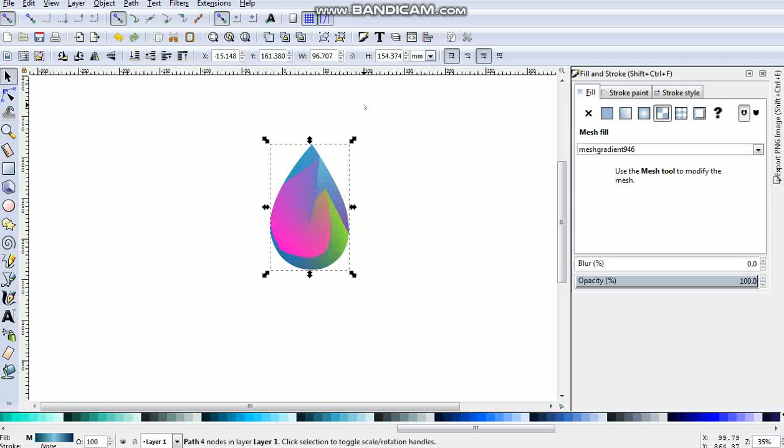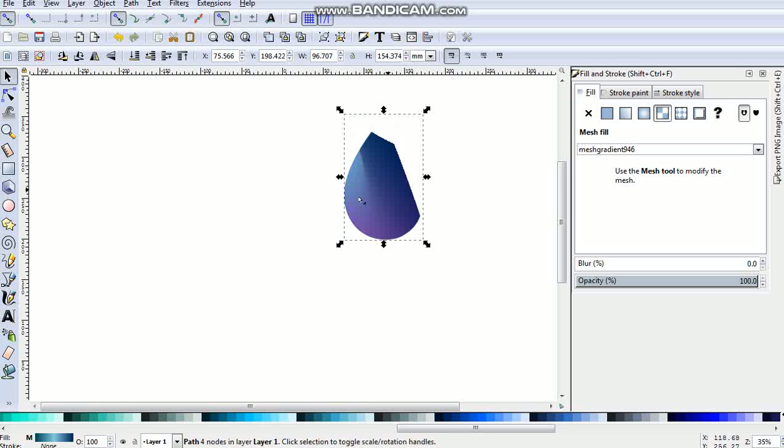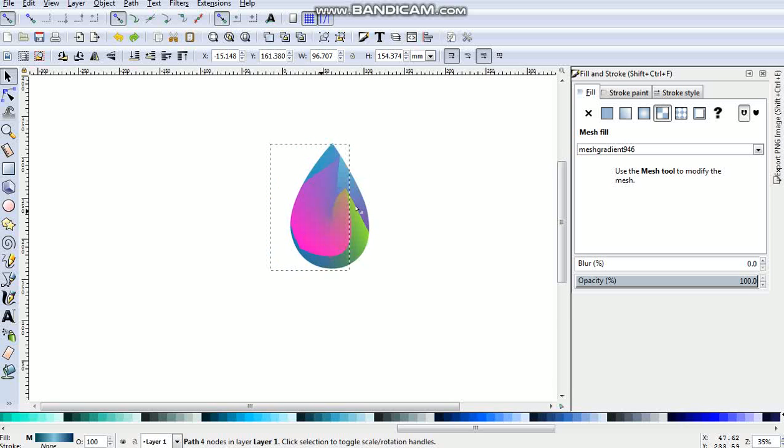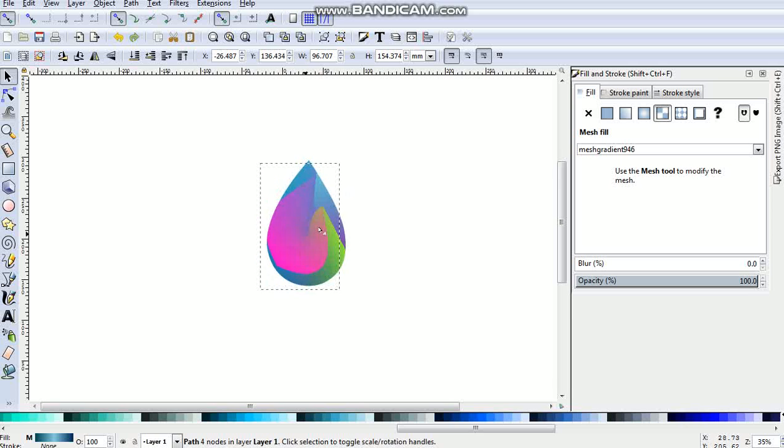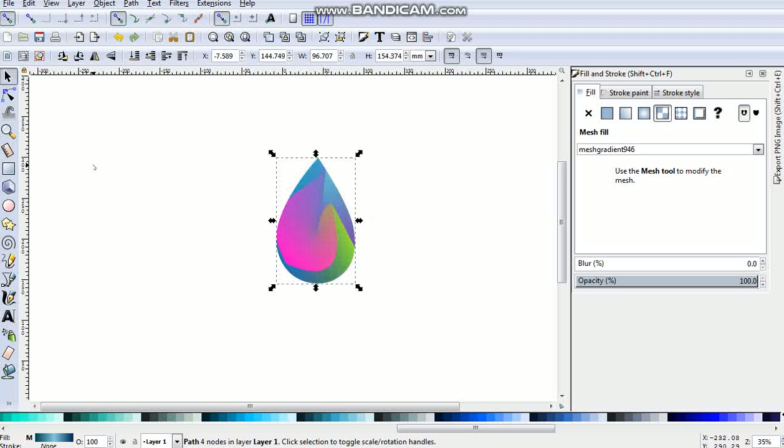When you're creating this mesh type, make sure you have this one: when scaling, just take with the same proportion, and move gradients along with the object. Otherwise, you will get this. Let me show you. If you turn this off, the gradient will stay only here, not move with the object. So please turn this on. Now when you move, the gradient will move along with the object. So okay, we have completed the drop.